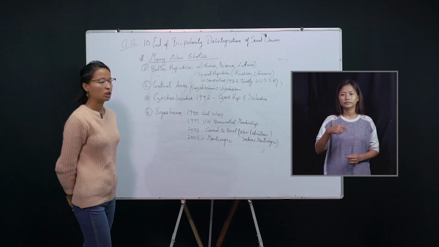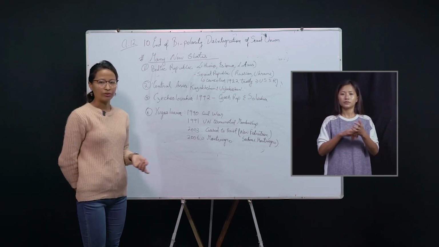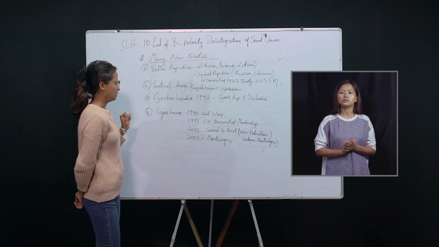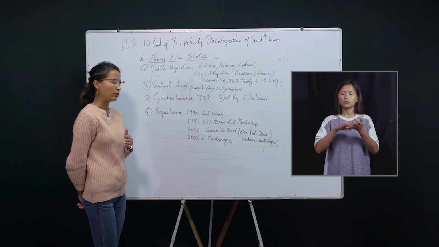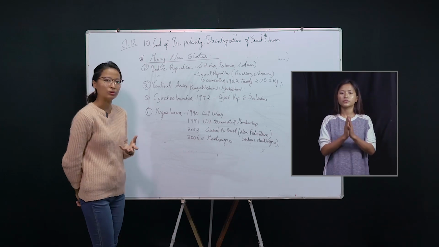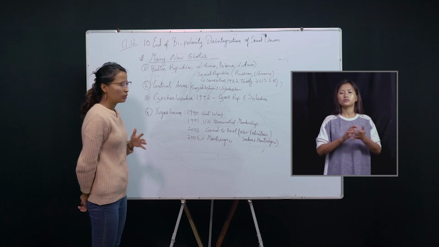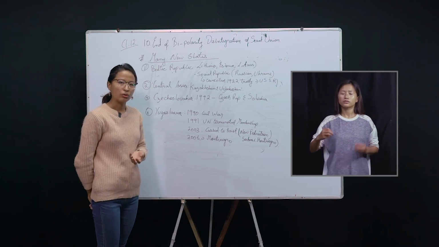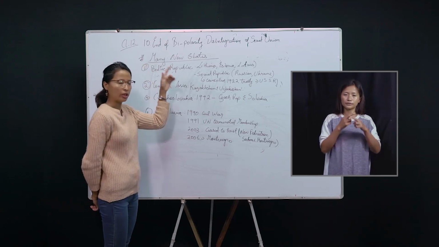Our next topic is many new states. In the last point, about the disintegration of the Soviet Union, we saw national aspiration, right? When different countries started to express their own political freedom, it led to the emergence of many new states.